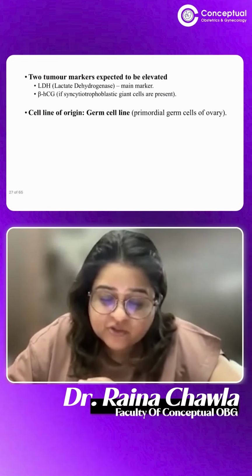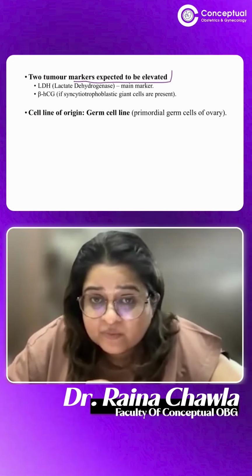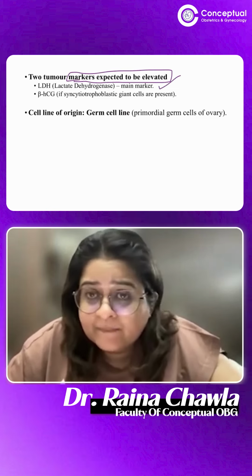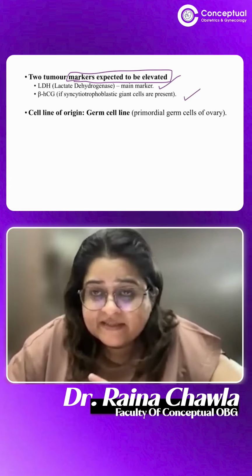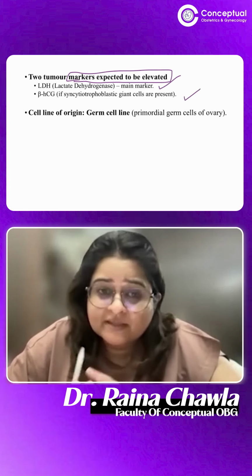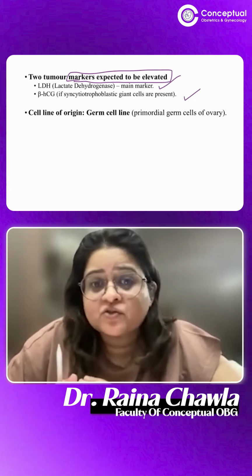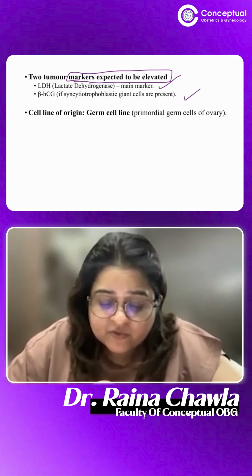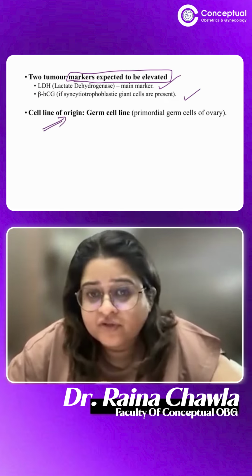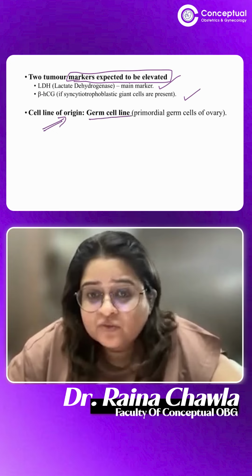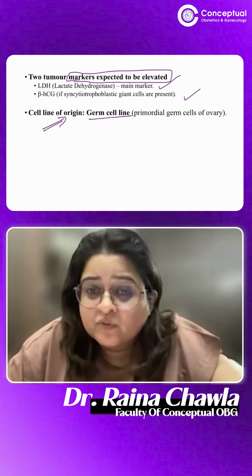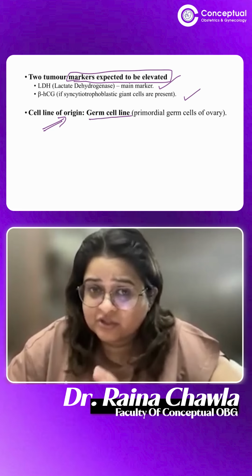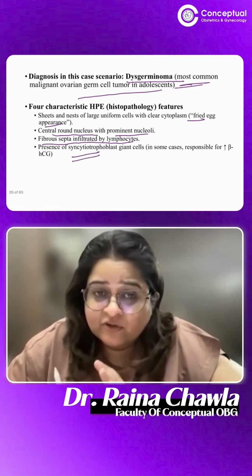The next part of the question was two tumor markers expected to be elevated. One is definitely LDH, which is the main marker, and the second is beta HCG, which not always, sometimes is raised if syncytial trophoblastic giant cells are present. And the last question was, what is the cell line of origin? So these are germ cell tumors. The cell line are primordial germ cells. That's all that had to be written. Primordial germ cells are the cell line of origin.